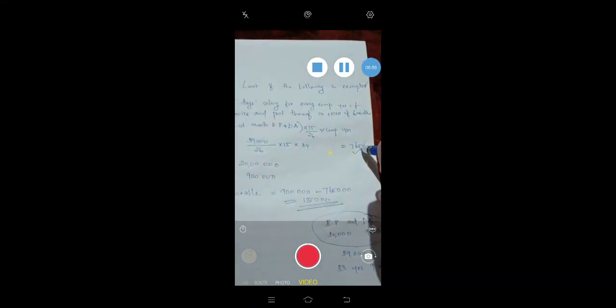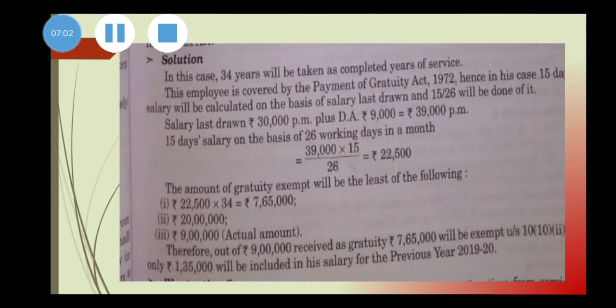And the most important thing is salary for this purpose means basic pay and DA of the last month, taken for 15 days into completed years of service. There you have to take the service in excess of 6 months as one year. Here 33 years and 9 months will be taken as 34 years. So that's all about the computation. Only the first item you have to compute. Second and third items you don't have to compute. Second item is the notified limit given by the government, so you have to remember that. Third item will be there in the question.